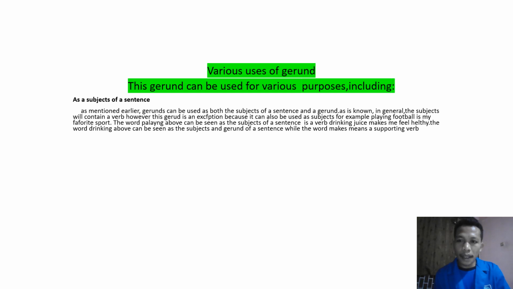For example, playing football is my favorite sport. The word playing above can be seen as the subject of the sentence, and it is a verb. Drinking juice makes me feel healthy. The word drinking above can be seen as the subject and gerund of the sentence, while the word makes is the main verb.